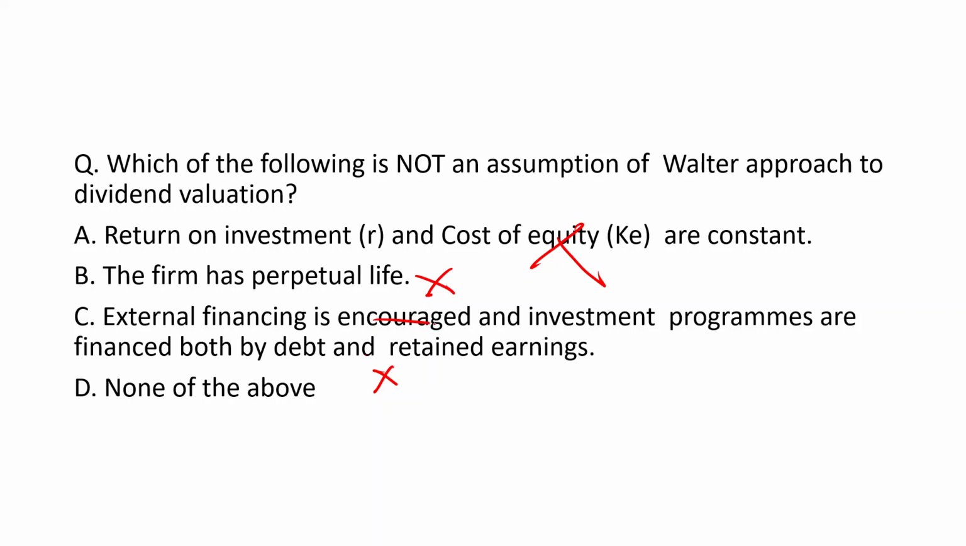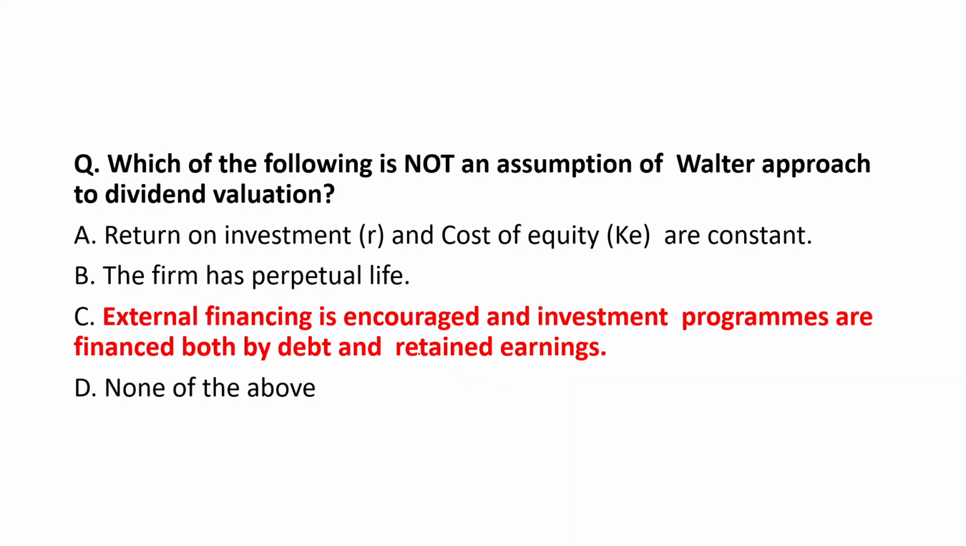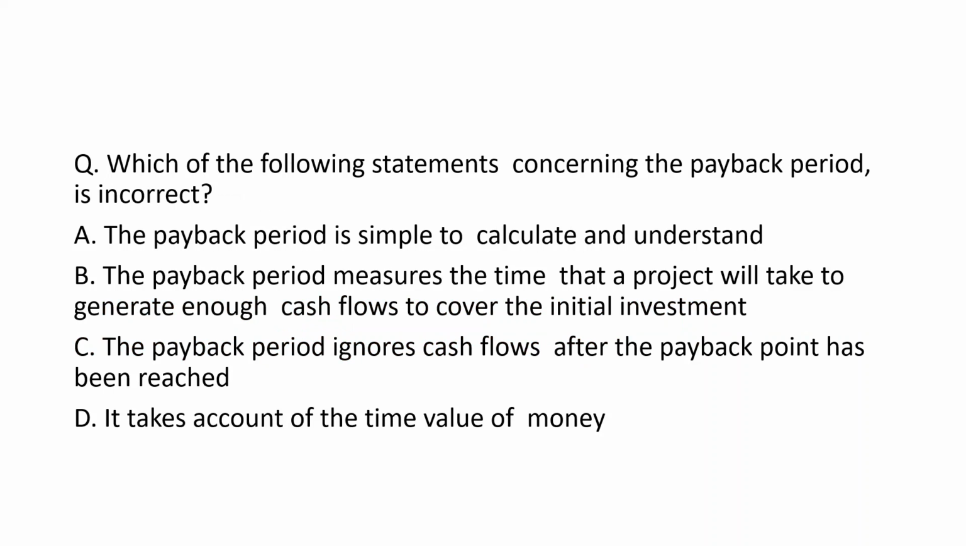None of the above is not the answer, because the right answer is option number C. External financing is not encouraged. The word not is not mentioned here, so that statement is incorrect. They say this model is based on internal financing through retained earnings only. But here debt and retained earning are mentioned, so the statement is incorrect. Option number C is the right answer: external financing is encouraged and investment programs are financed both by debt and retained earning. This statement is totally incorrect. Now let's move to the next question.